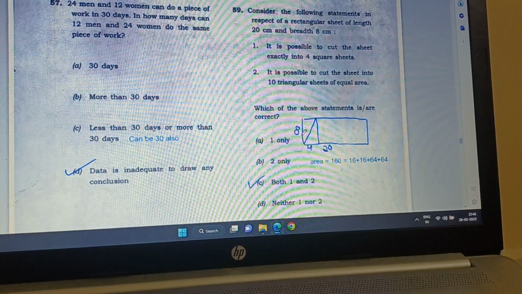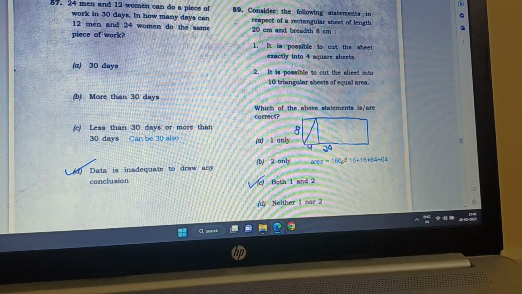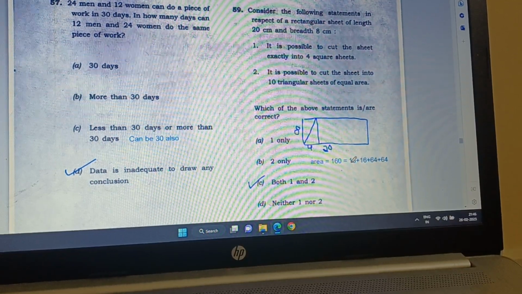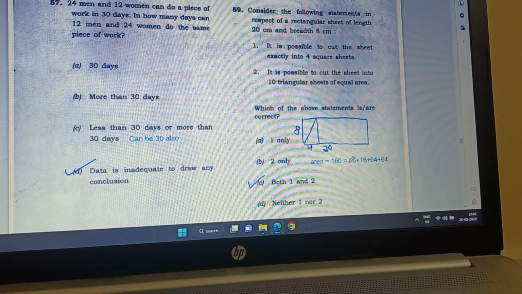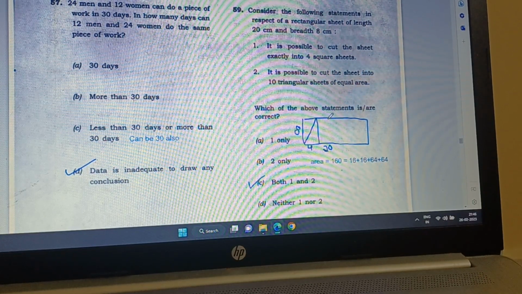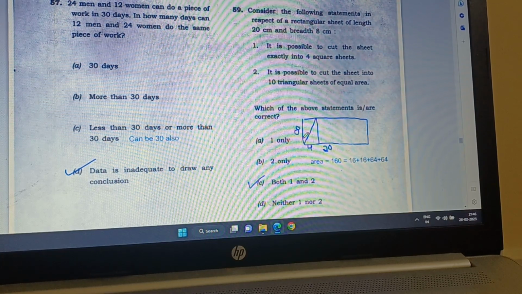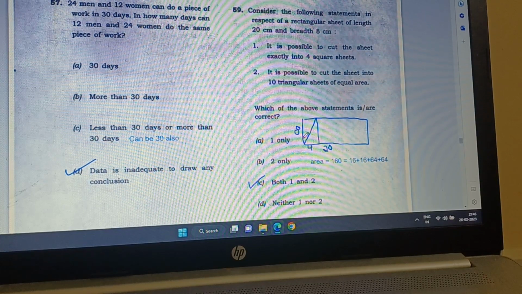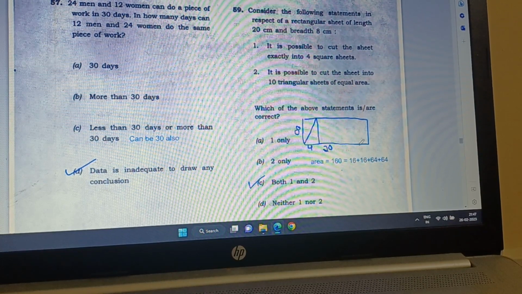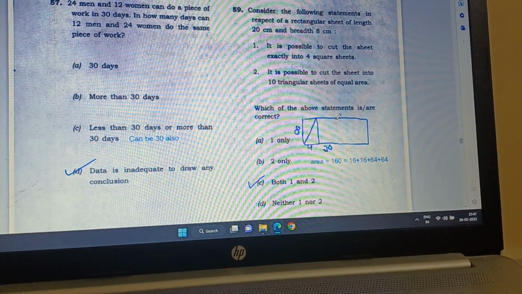So area of the rectangle is 20 times 8, so 160 square centimeters. Then if we cut one square, meaning 64, and another 64, then we have this 80. So ours will be like this, 8 times 8. So we have 1 here, 8 times 8, and then we will have 8 times 8 like this. So I draw it here.